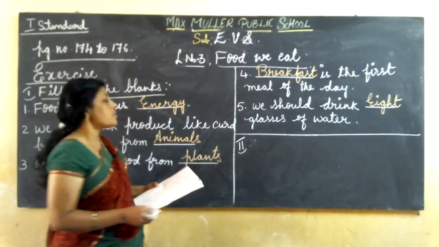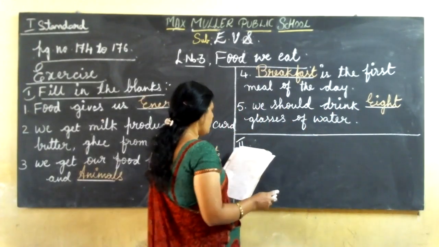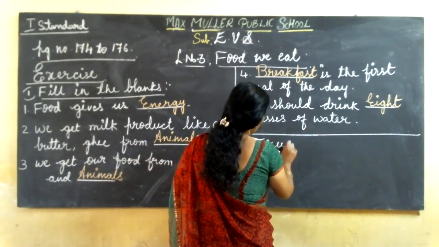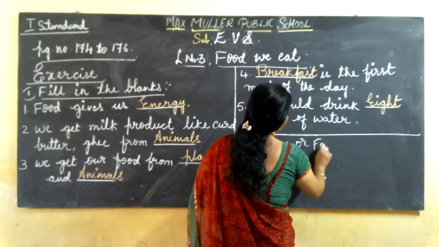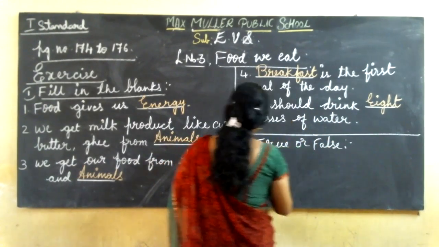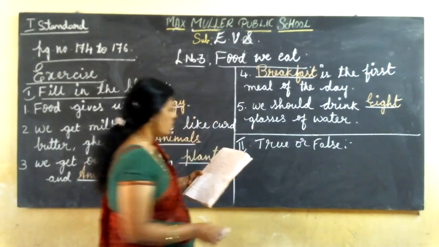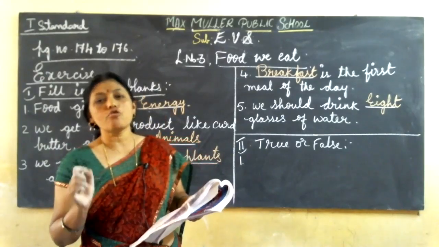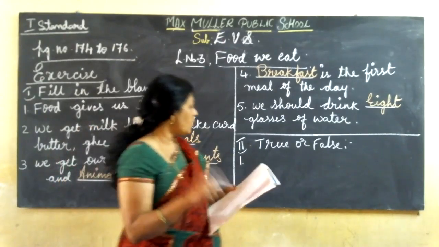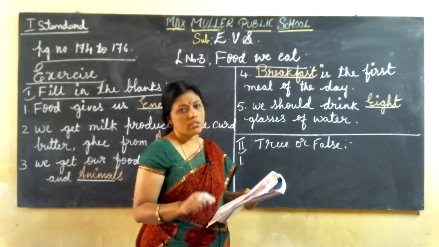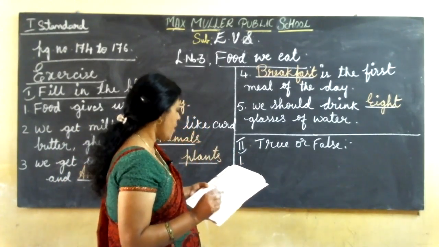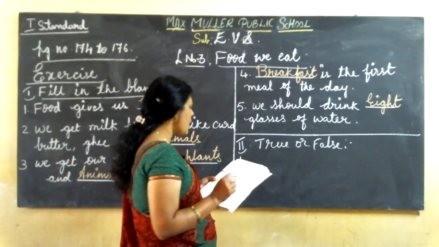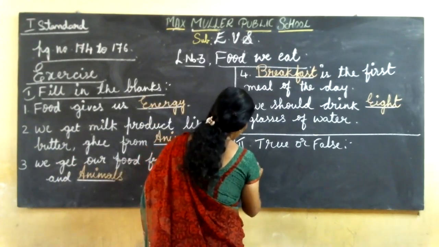Then come to the second section, write true or false. See the first one. See the statement: if the statement is true, you should write T for true, or F for false if it is wrong. Okay. See the first one. Fruits and vegetables keep us healthy.